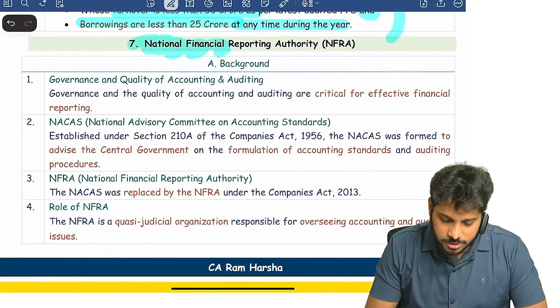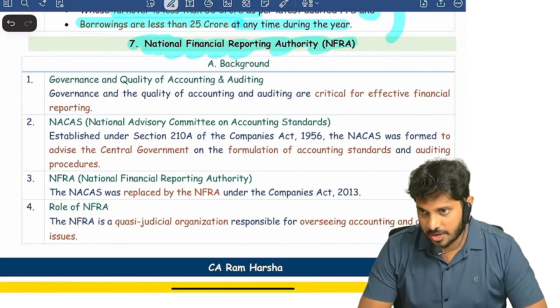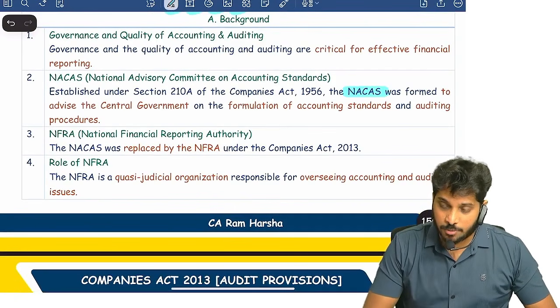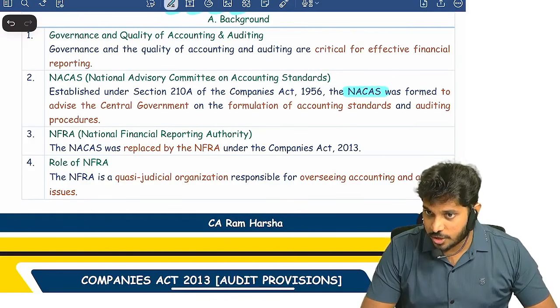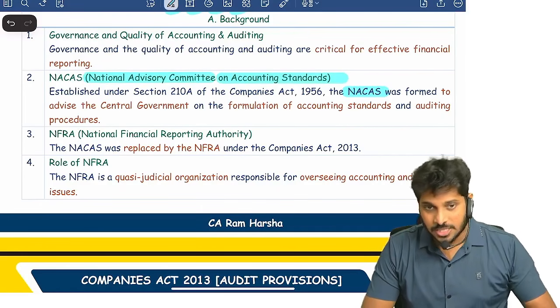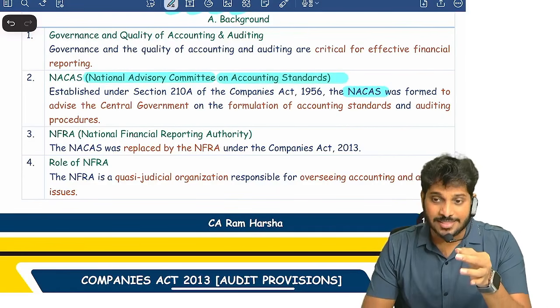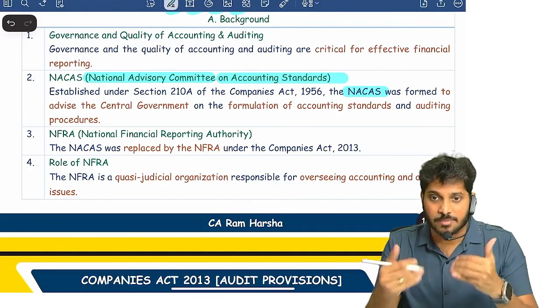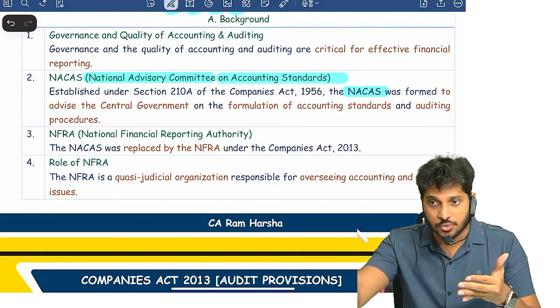Then we have a concept called NFRA. Remember, before NFRA there was a body called NACAS. What is that? National Advisory Committee on Accounting Standards. So what is NACAS's objective? They will recommend to the central government about accounting standards. Now that NACAS is replaced by NFRA under the new Companies Act 2013.